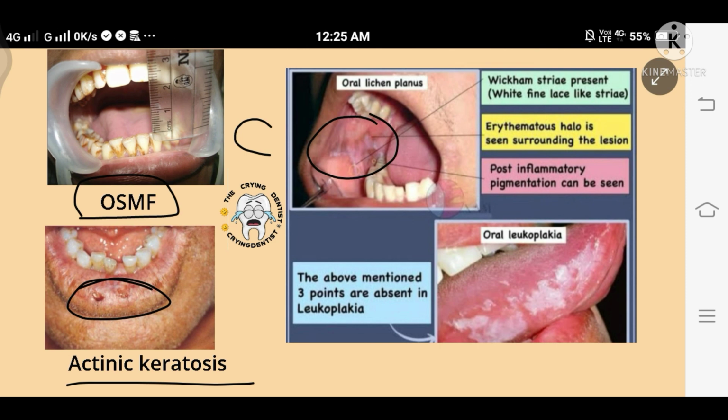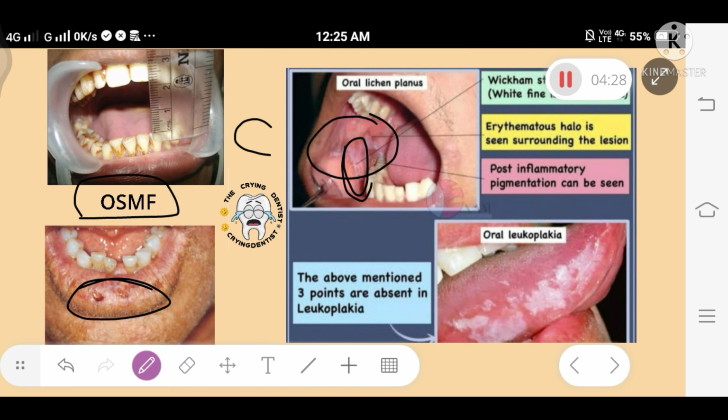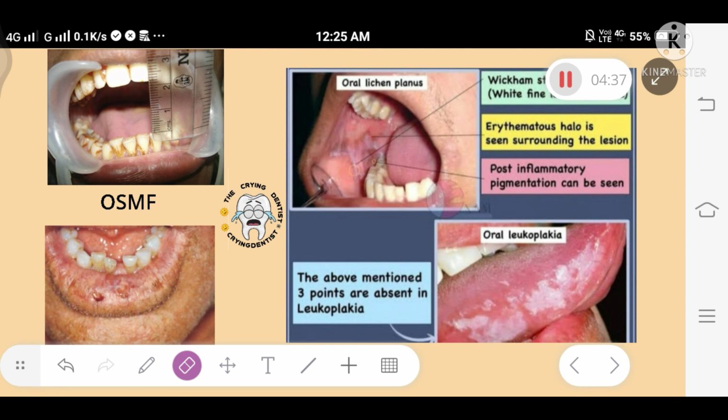The white striae are seen with an erythematous halo, and post-inflammatory pigmentation can be seen in the picture. All this refers to oral lichen planus, but in oral leukoplakia no such symptoms are seen. So this is the main point to differentiate between oral lichen planus and oral leukoplakia.